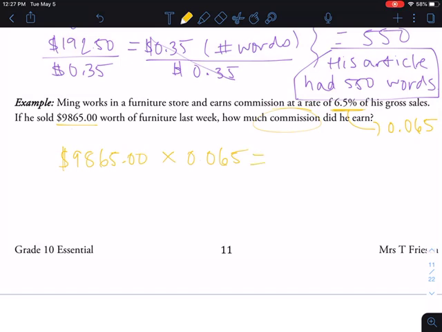Okay, so 9,865 times 0.065 is going to give me $641, and I'm going to round. Remember, we only have 2 decimal places with money. In your calculator, it's going to say this, but this is not a decimal that we can use with money. So I'm going to round to the second decimal place here with that 3. So what you should get is $641.23, and we're going to end with a sentence. Ming earns $641.23.